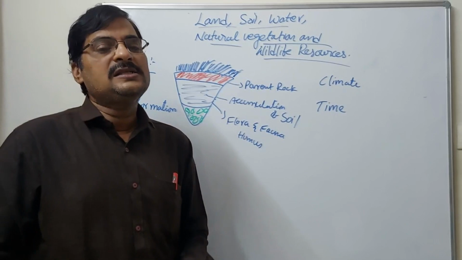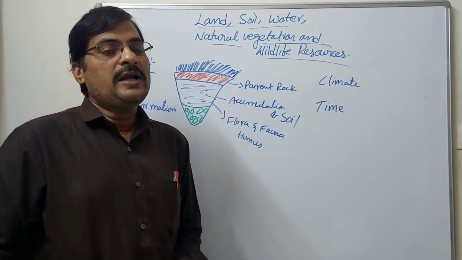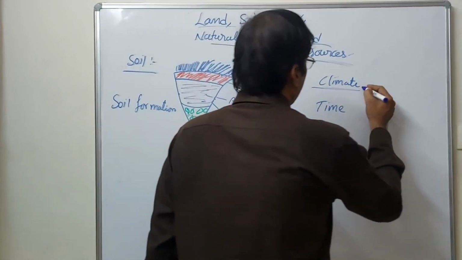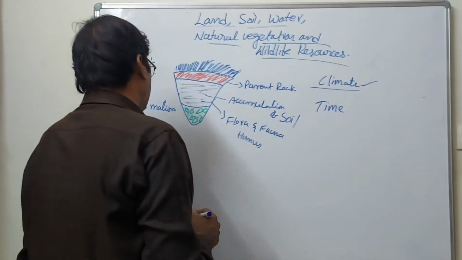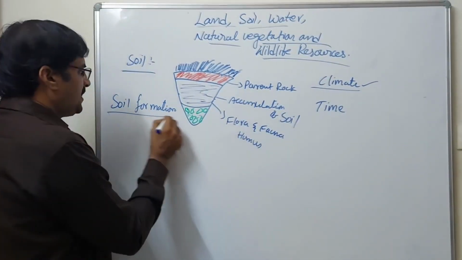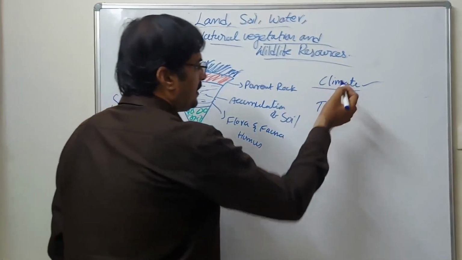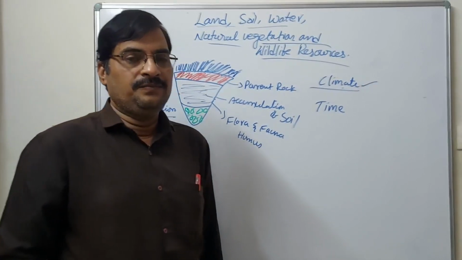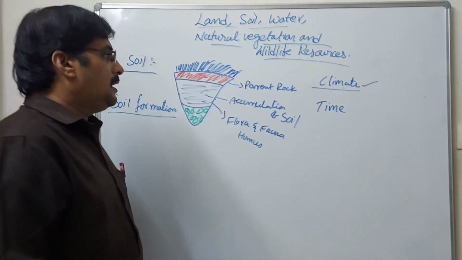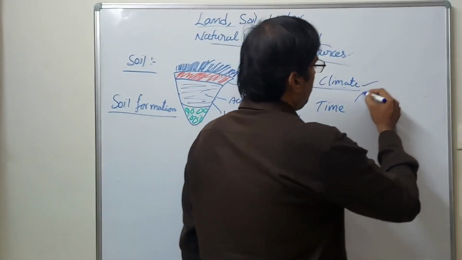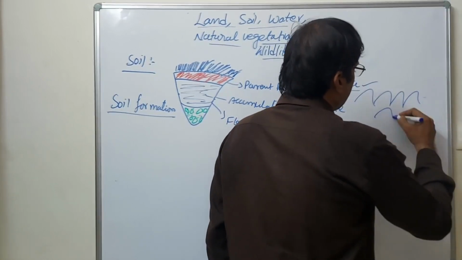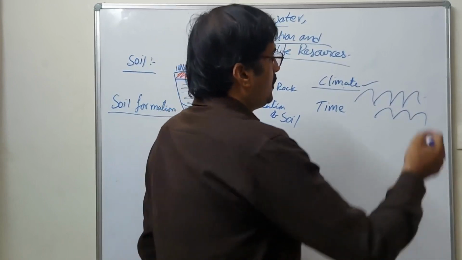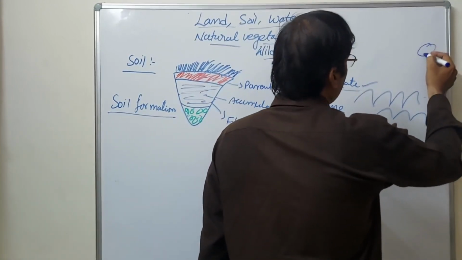So how are soils formed? Soil formation is affected by the climatic condition. According to this, there are mountains, plateaus and hills.